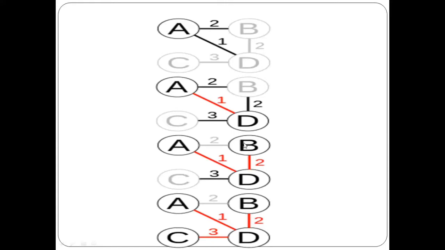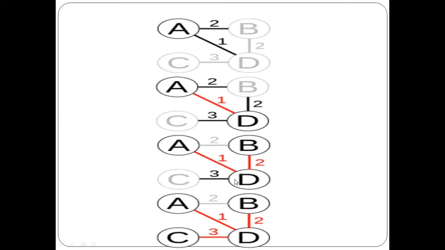I should check whether any vertex is available from B to any other vertex which is not visited in the spanning tree or not be the part of the spanning tree. B has only connection with A, which is already the part of the spanning tree, and D, which is already the part of the spanning tree. So there is no other edge.